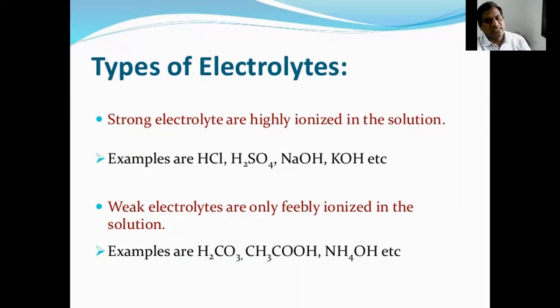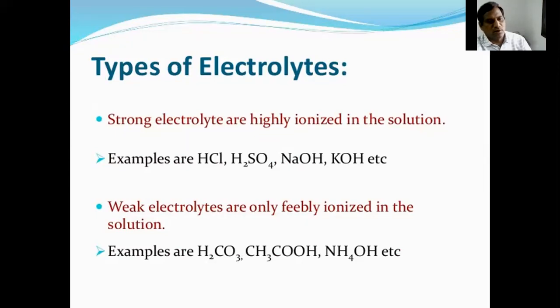What are weak electrolytes? Weak electrolytes are only feebly ionized in the solution. Examples are carbonic acid, H2CO3, acetic acid, CH3COOH, and NH4OH, ammonium hydroxide. So the types of electrolytes are strong and weak.